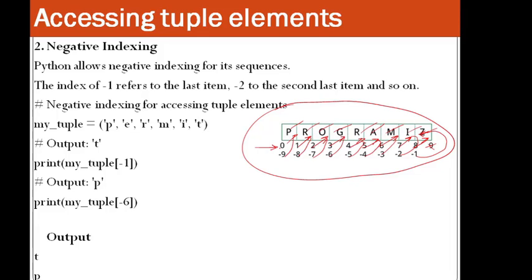So if you start from the beginning, it goes from 0 up to 8. If you start from minus 1 at the end, it goes up to minus 9.